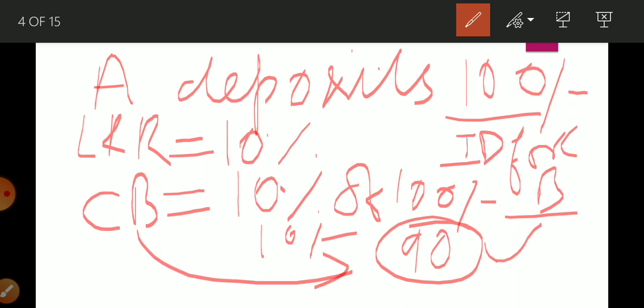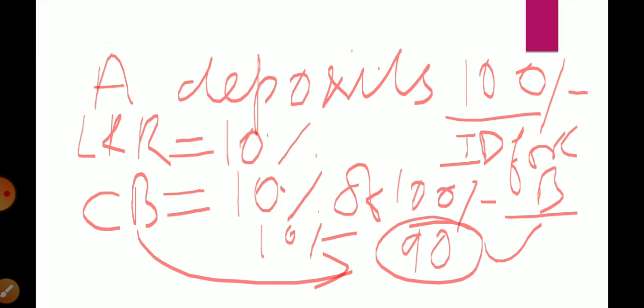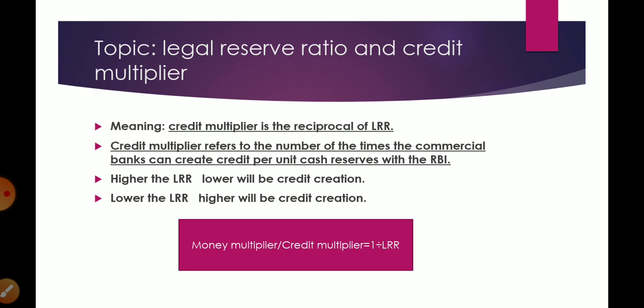Now again, because we had learned in the previous video that all transactions, whether minor or major, are routed through bank, this 90 rupees again goes to commercial bank, and they again keep 10% and lend out 90%. So this is the credit creation. But in detail here we are going to just learn about money multiplier. So let me start with our main topic, that is our today's money multiplier. Okay students, let me start legal reserve ratio and credit multiplier, money multiplier.